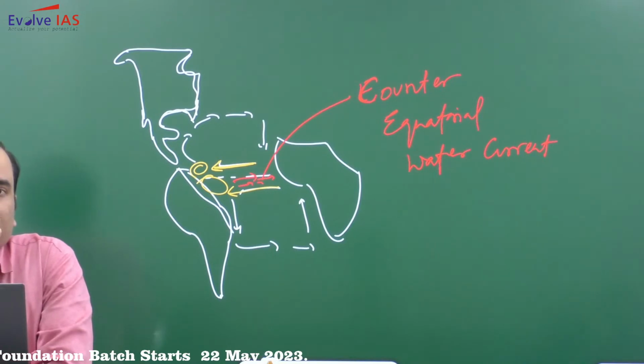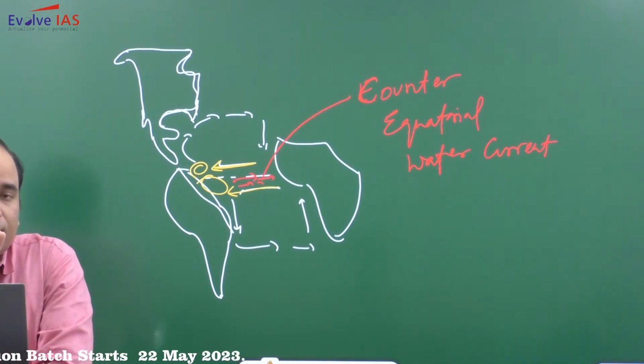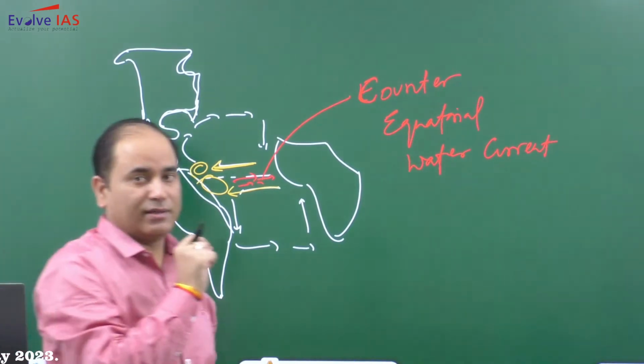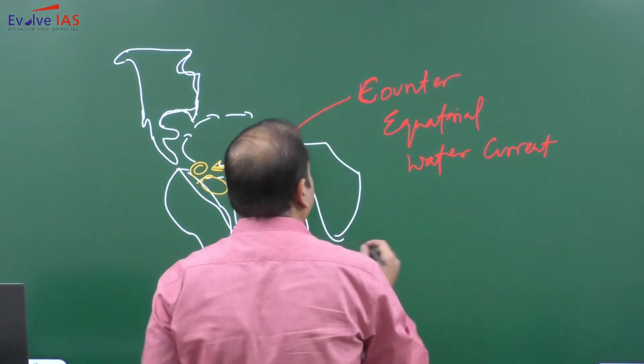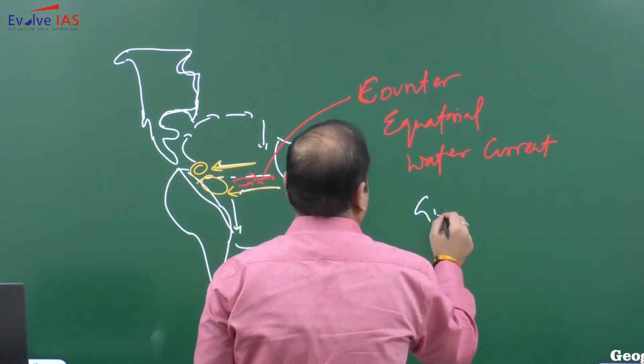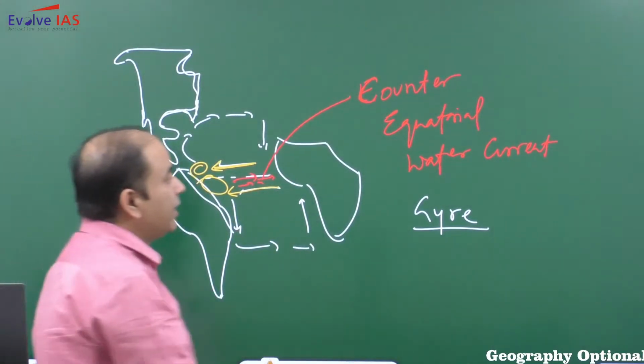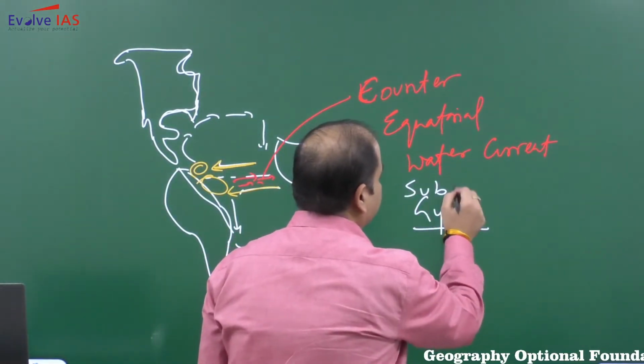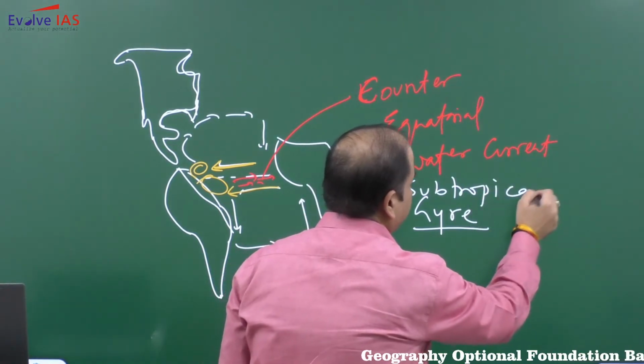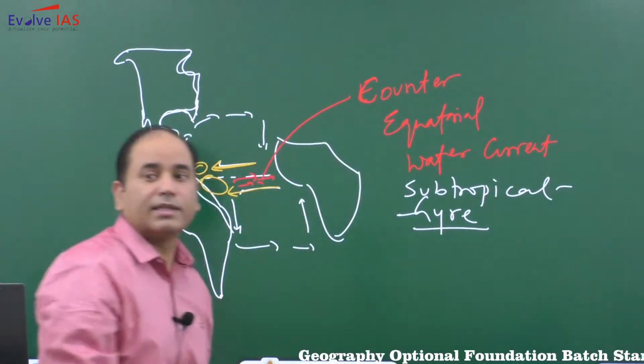Oceanic water moves in a fixed direction, and these oceanic water that moves in a fixed direction ultimately forms a circle, and this circle is referred as what? Gyre. And this gyre is in which area? That is subtropical area. So we call it as subtropical gyre.